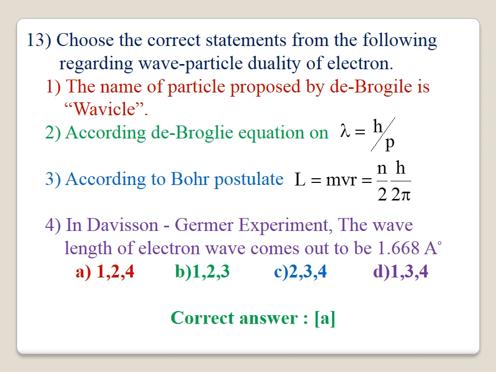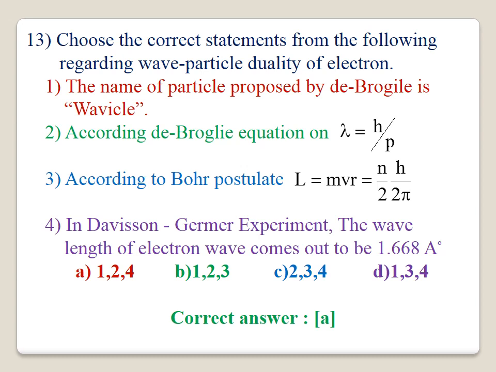According to Bohr's postulate, angular momentum mvr equals n by 2, h by 2 pi. It is wrong.